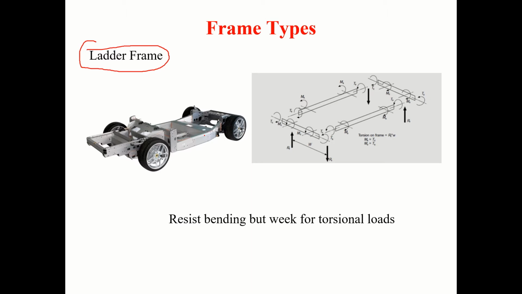These sections, if you look at, they have more depth than the width, so they resist bending. However, they are weak for torsional loads. So whenever you use a ladder frame, they are good for bending, not very good for torsional loads.